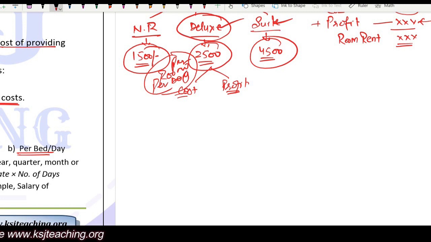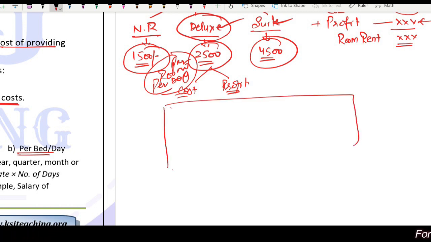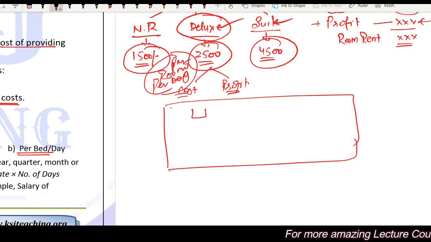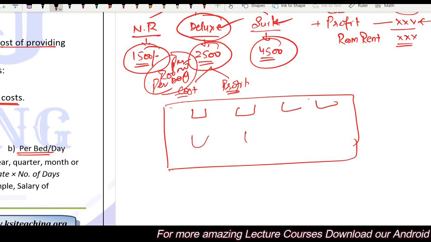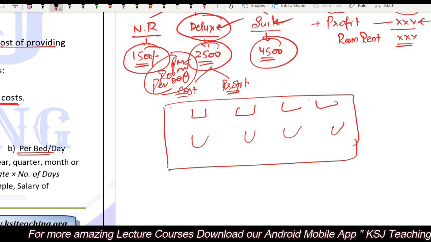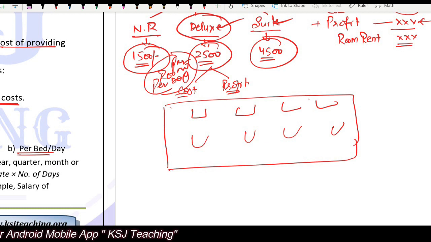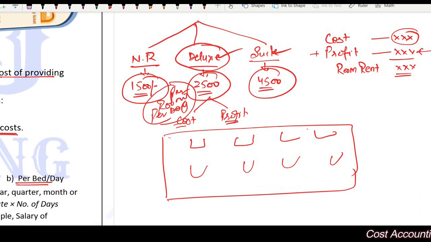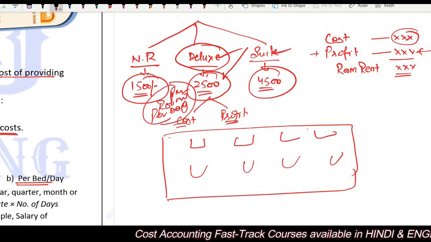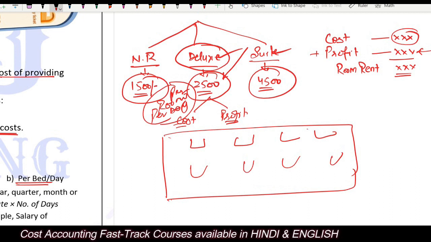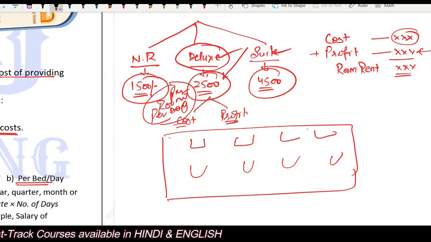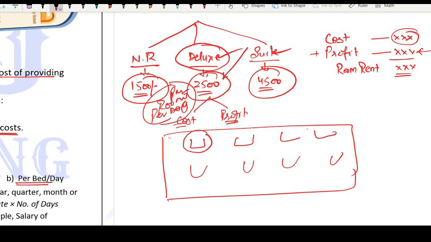Now say you go to a place where there is a big room, a huge room, right? And there are, say, multiple beds lying there. Okay, so you can take just one bed. Say you are a solo traveler. You go on a trip, you stay there at a place. As a solo traveler, you are still a student, you do not have that much earnings to spend 2500 rupees on an individual room. You say, I will live in a sharing, I don't mind it, right? So you are just hiring this one particular bed. You are not hiring the full room.